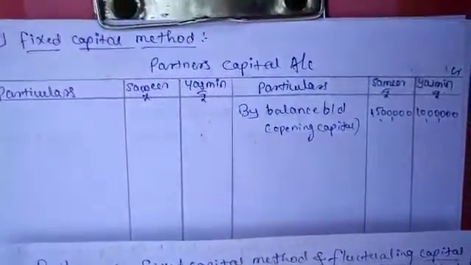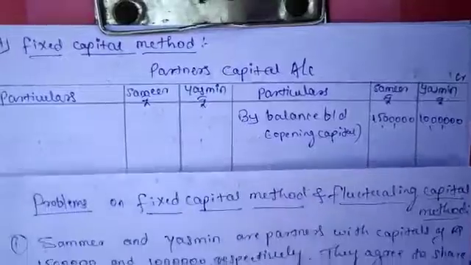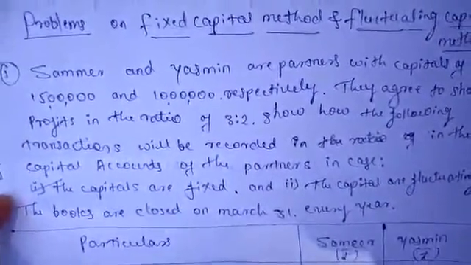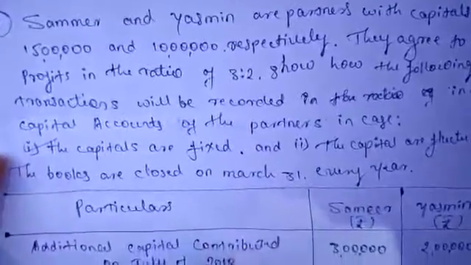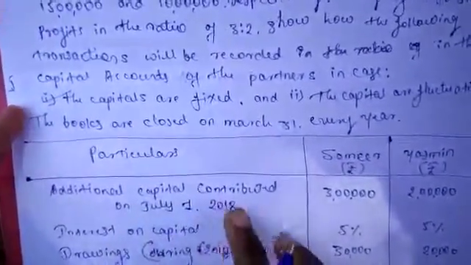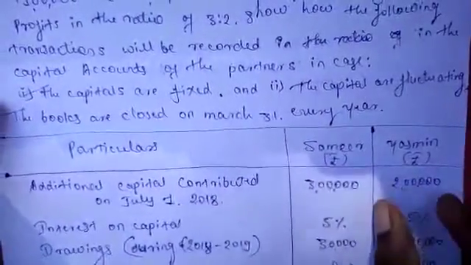And one more entry is additional capital. Additional capital contributed on July 1st, 2018, is given here: Samir 3 lakhs, Yasmin 2 lakhs.